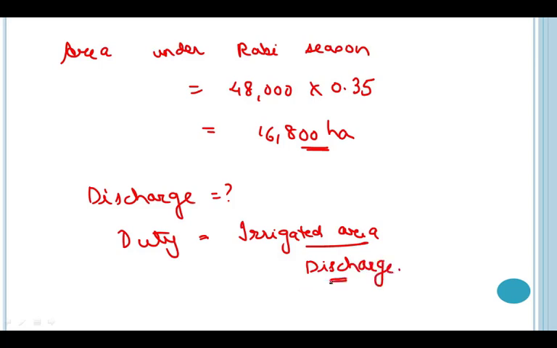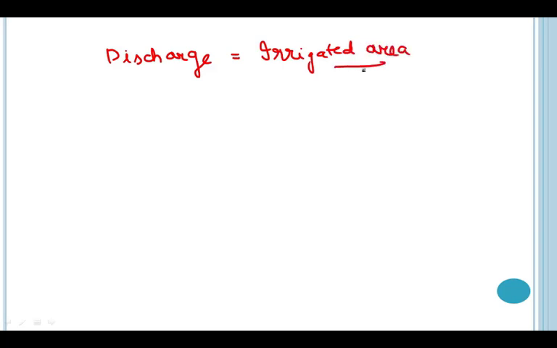Here I need to calculate the discharge. So discharge is equal to irrigated area divided by the duty.